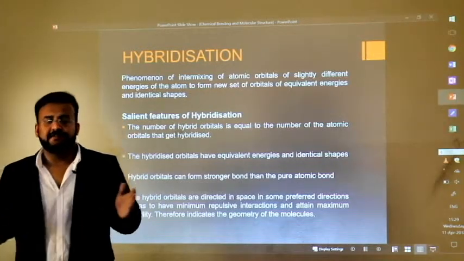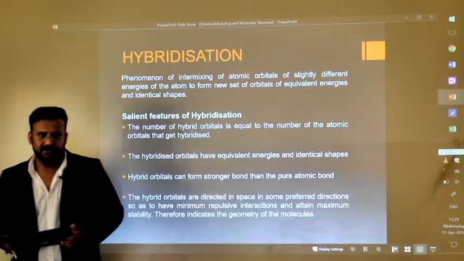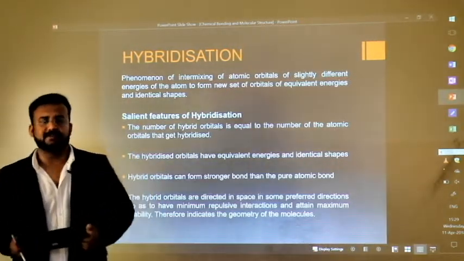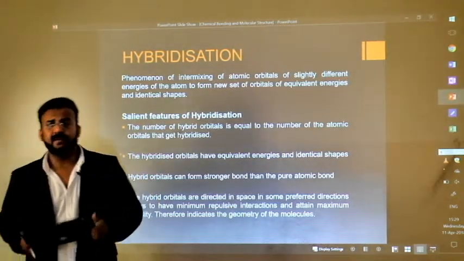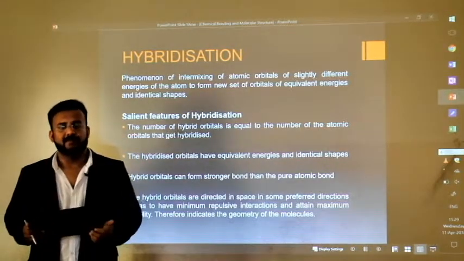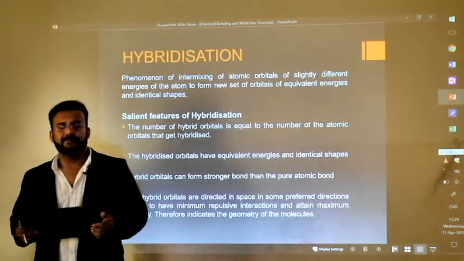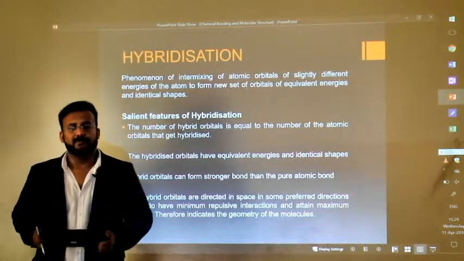The conventional definition of hybridization is intermixing of atomic orbitals to form a new whole set of orbitals called the hybrid orbitals. Now, why would an atom do that? Why can't the atoms combine by simply mixing their atomic orbitals? Or why can't they overlap their atomic orbitals to form a chemical bond?